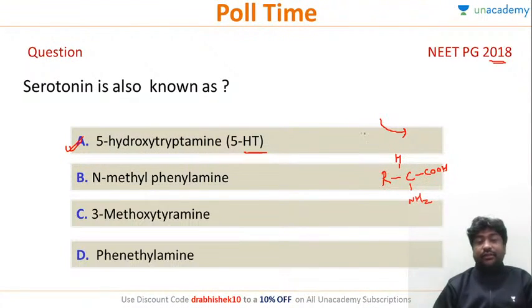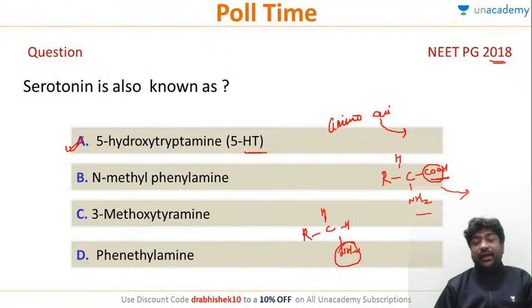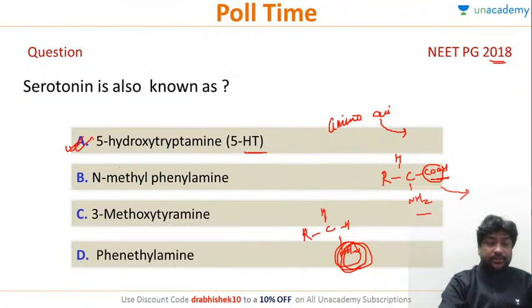It has an acid group and an amino group. Suppose decarboxylation happens for any amino acid, what we are left with is R, C, H, H and NH2. So this becomes an amine, because the acid part is gone. That is why it is tryptamine. The correct answer is B.